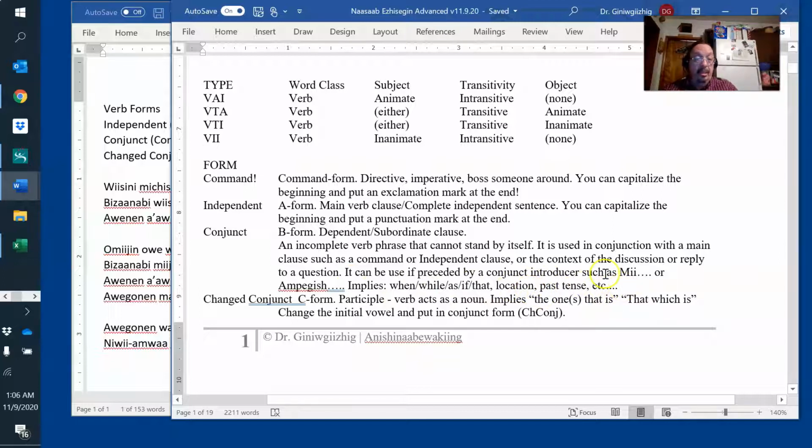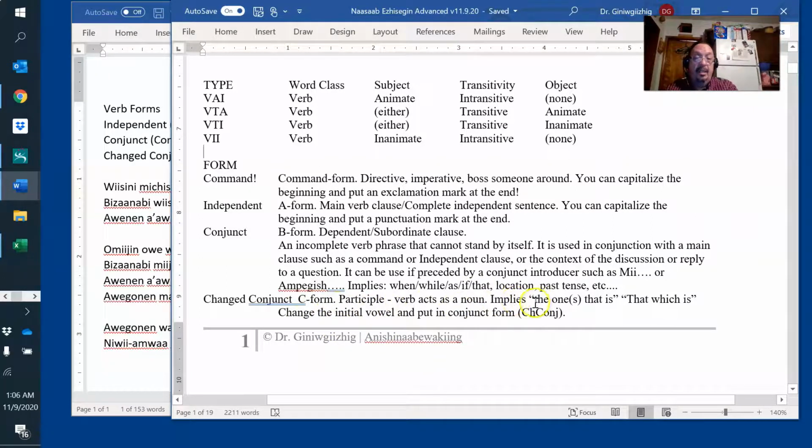Ojibwe is pretty awesome. You can do lots of stuff with it. But these are all thoughts of conjunction. When you're eating, while you're eating, as you're eating, if you're eating, that you're eating, like I know that you're eating. Conjunct change, or C form: a verb acts like a noun.